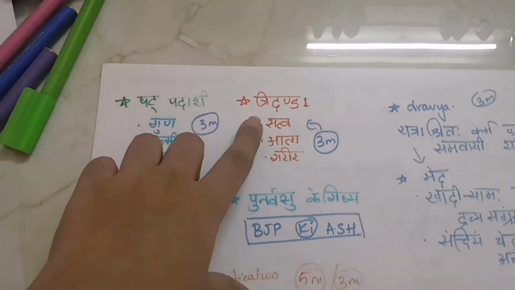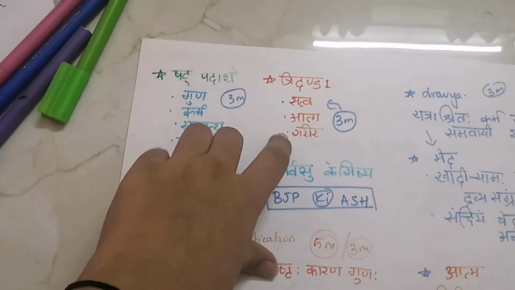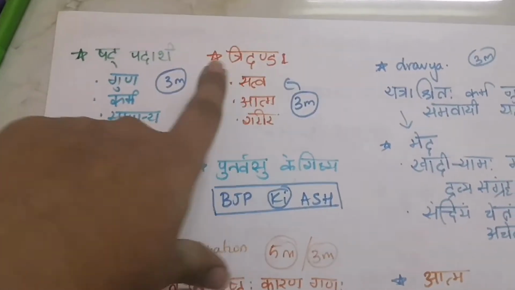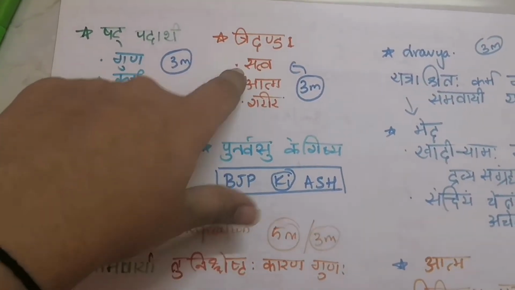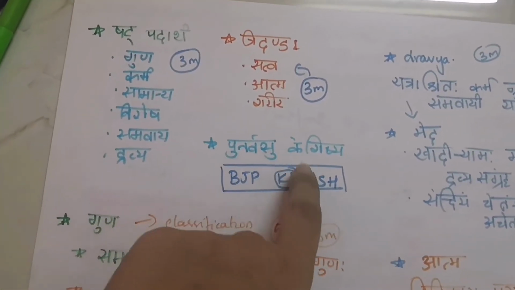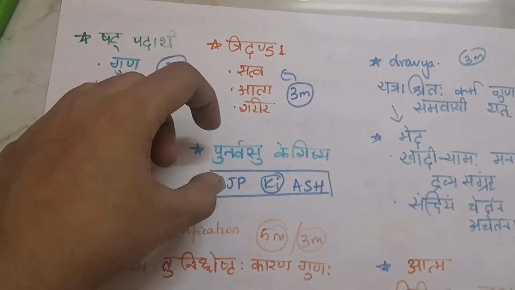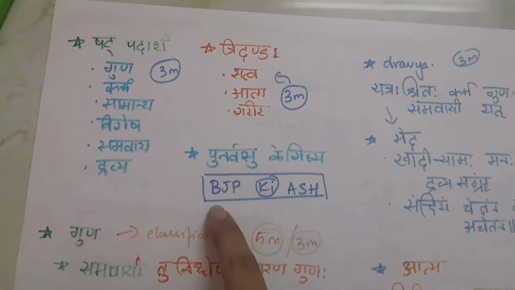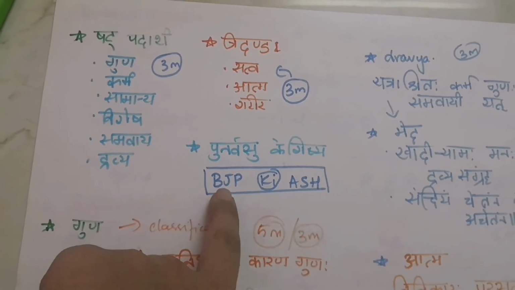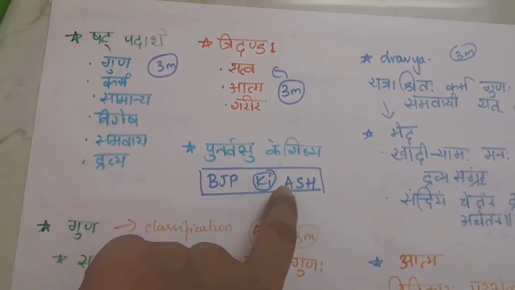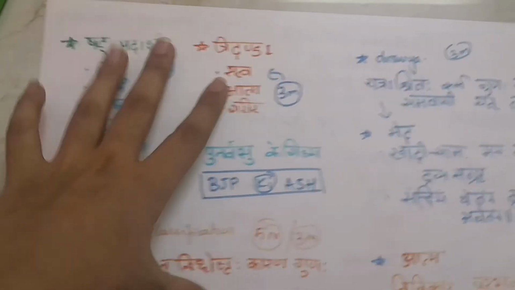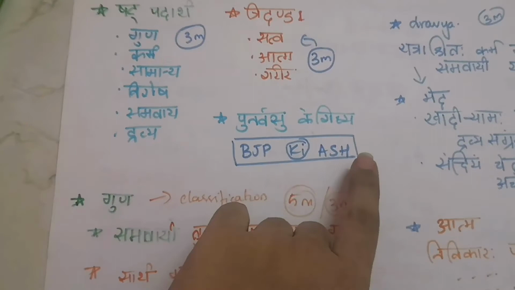Then Tridanda. Tridanda is very important. They can ask for 3 marks. It has been repeated many times in exams. So Sattva Atma Shariranam Trayam Eva Tridandvat. This is very important. So 3 marks. Then Punarvasu ke Shishya. These 6 disciples of Punarvasu you can learn in the mnemonic BJP ki ash. That is Bela, Jatukarna, Parashara, Agnivesha, Ksharapani and Harita. So this much you can learn in Punarvasu ke Shishya.